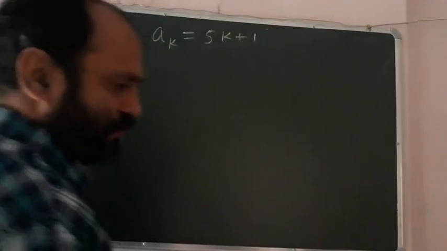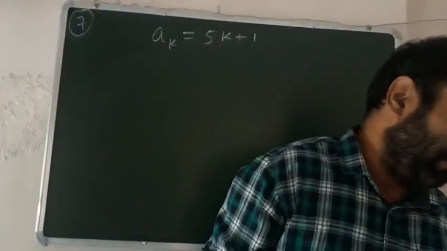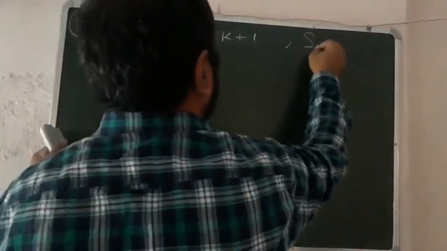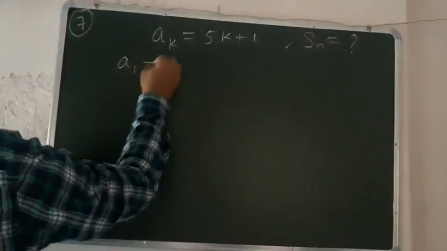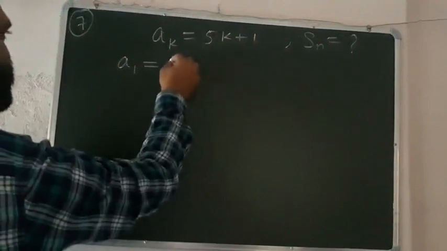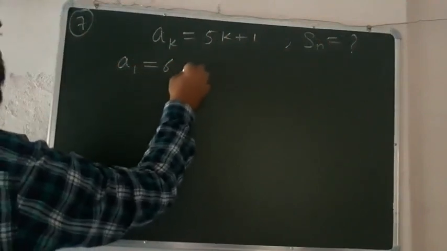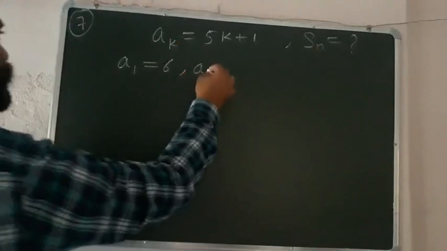The kth term is given, you have to find the sum to n terms, means find Sn. First of all you have to put k is equal to 1. Firstly find a1, a1 is 6.